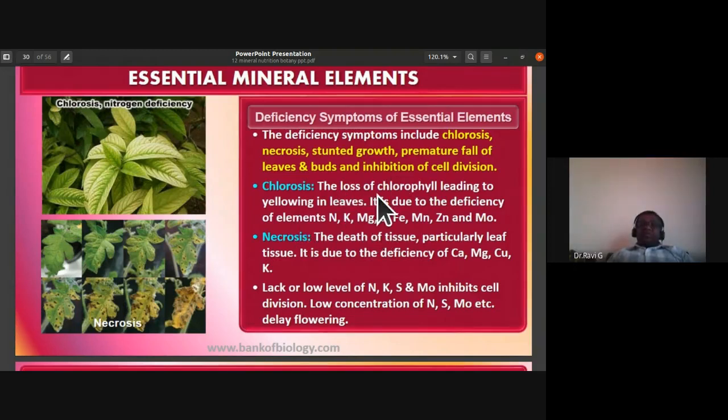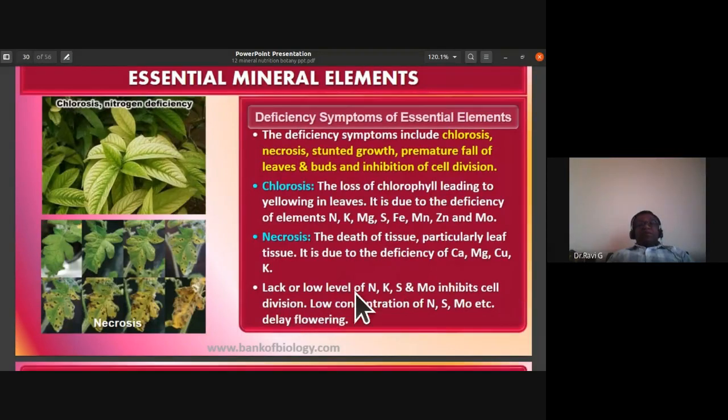So chlorosis is the loss of chlorophyll leading to yellowing in leaves. You can notice these yellowed leaves. It is due to the deficiency of elements like nitrogen, potassium, magnesium, sulfur, then iron, manganese, zinc, and molybdenum. Necrosis, the death of tissue, particularly leaf tissue, is due to the deficiency of calcium, magnesium, copper, and potassium ions.